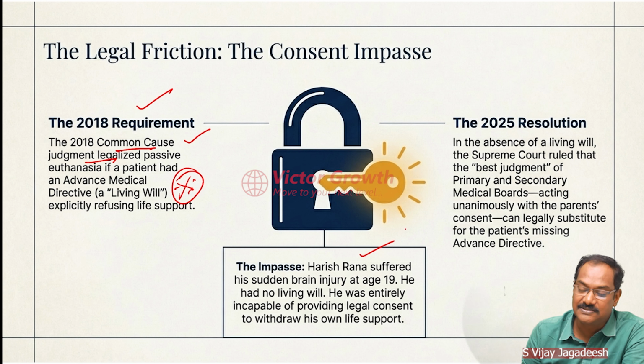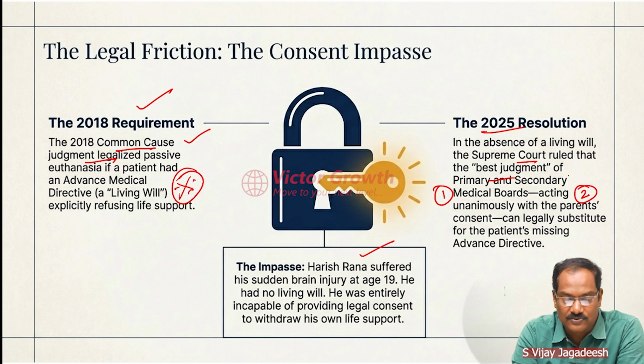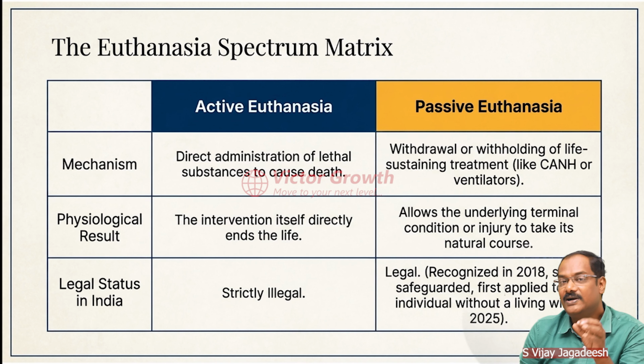Okay. Now what happens? In 2025, in the absence of a living will, the Supreme Court ruled that the best judgment would be following a procedure. What is the procedure? First, the medical board has to give a unanimous decision that we cannot continue this. Second, the parents should also give consent. Then it goes to the court. Now look at this. This is one possible question.